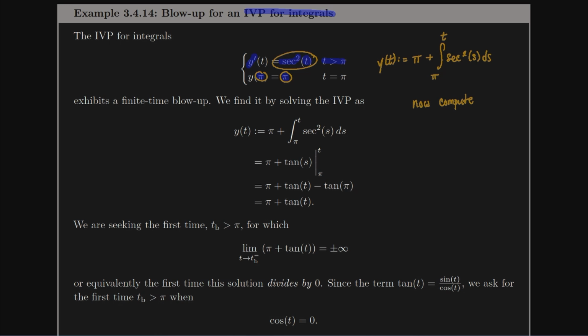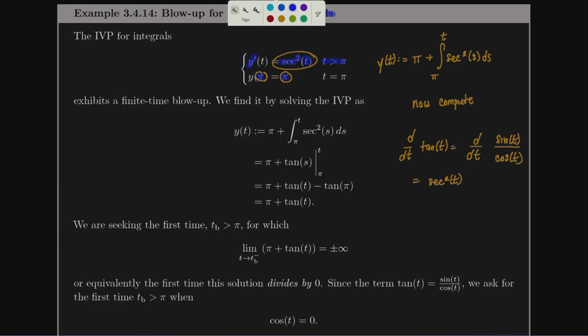Well, how do we compute the antiderivative of secant squared? This is actually a pretty classic one, because if we remember the derivative maybe of tangent, you can get there using the quotient rule on sine over cosine if you want to, or you can just memorize it as the derivative of tangent. One way or the other, you end up with secant squared as the derivative of tangent. So the antiderivative of secant squared is just tangent. You plug in your bounds t and pi, we end up with tangent of t minus tangent of pi, but recall that tangent of pi is going to be just 0. So we end up with pi plus tangent of t as our solution to this initial value problem.